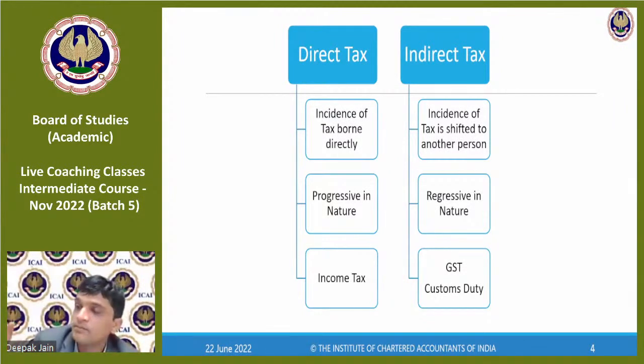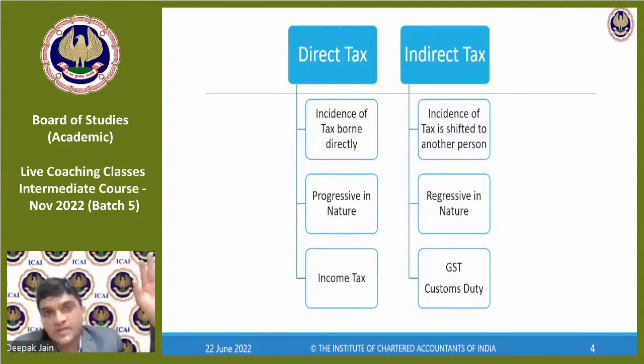The product I purchase, say a biscuit, for example: when a biscuit packet of 1 rupee is purchased by a laborer, he also pays the same tax. When the same biscuit is purchased by a billionaire, he also pays the same tax. So that's why it's called regressive in nature, when in spite of my income increasing, I pay the same tax.